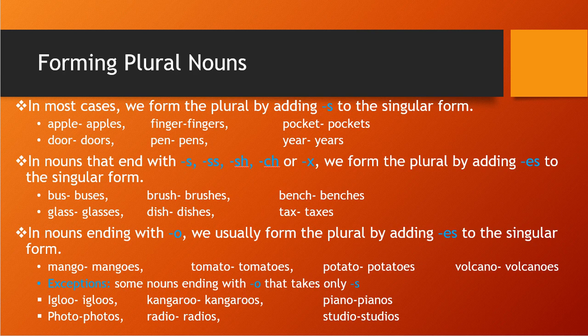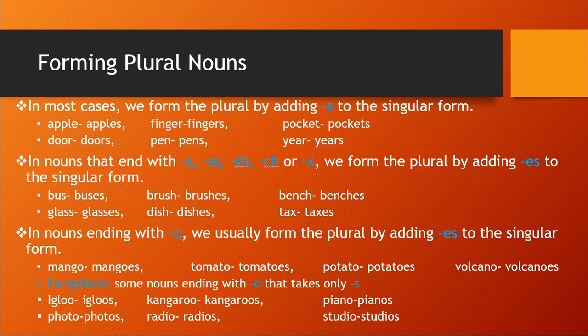So that is igloos. Second is kangaroo becomes kangaroos, piano becomes pianos, photo becomes photos, radio becomes radios, studio becomes studios. So you see every word has ending o, correct? But as our rule says we need to add es, these will not take es, they will only take s.